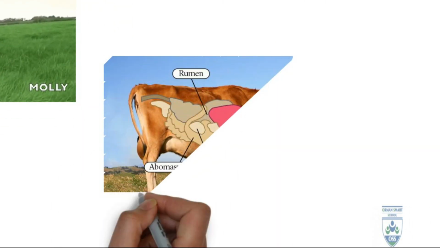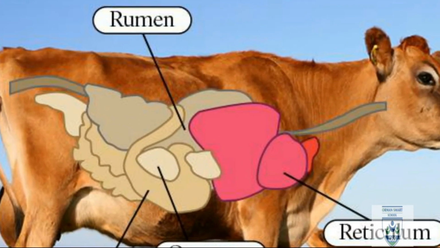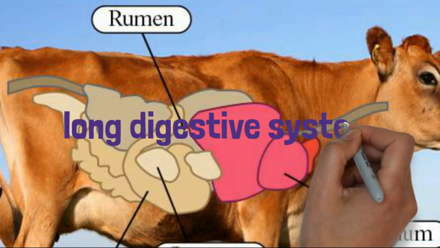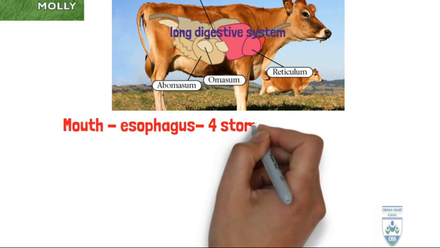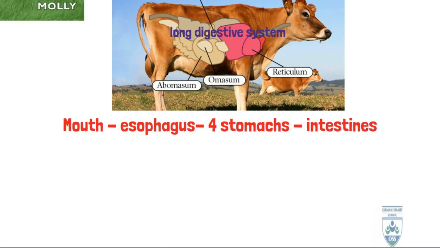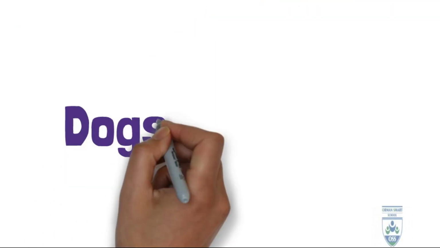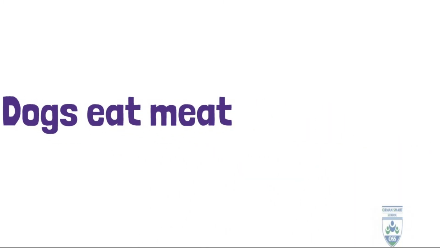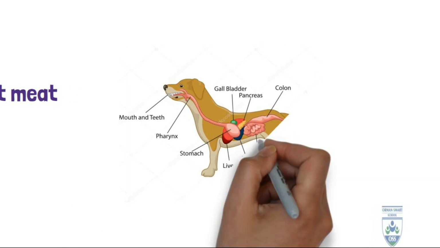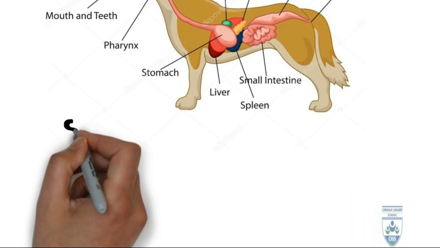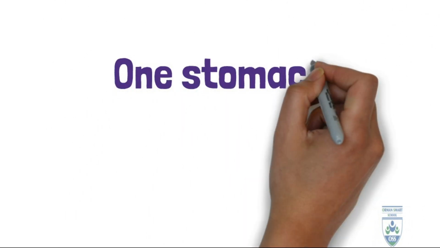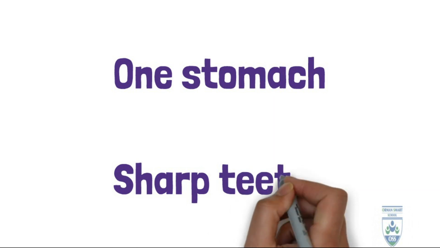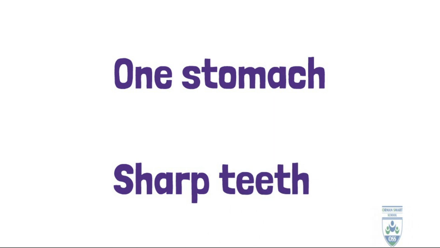Look at this cow. This cow eats grass, so it needs a long digestive system. It has a mouth, esophagus, 4 stomachs and intestines. Dogs eat meat, so dogs need a short digestive system. Does it have 4 stomachs? No, it has just 1 stomach and sharp teeth.